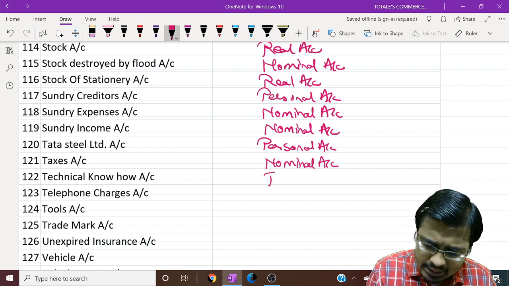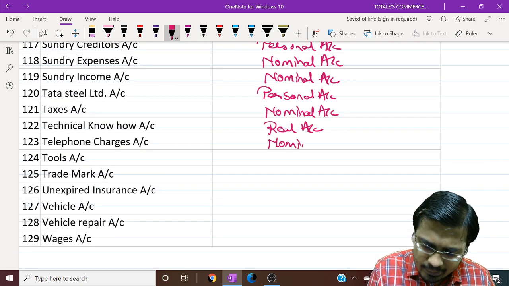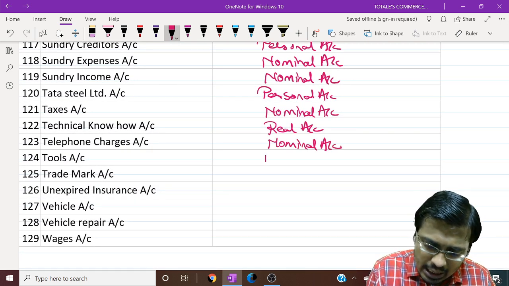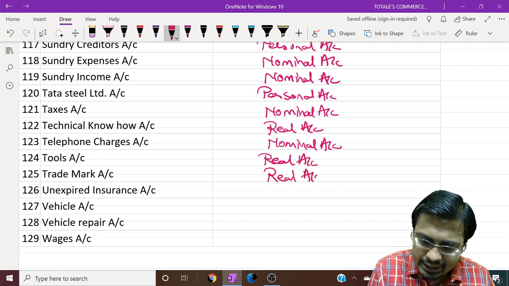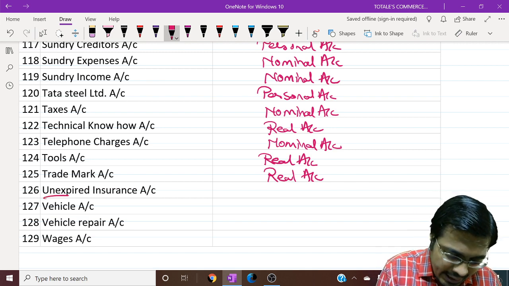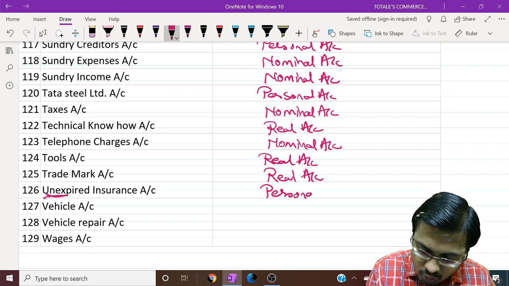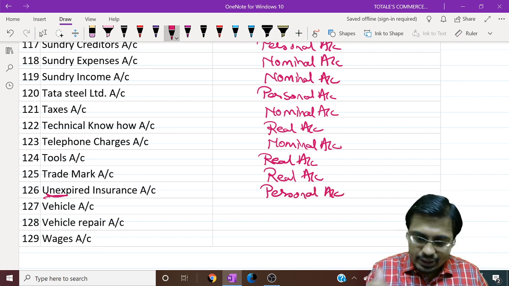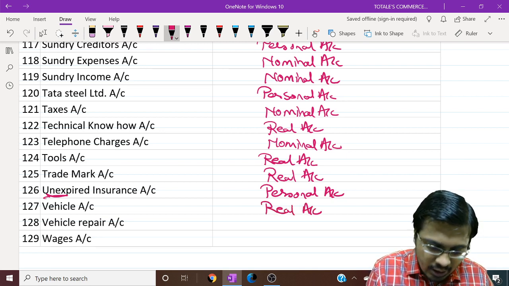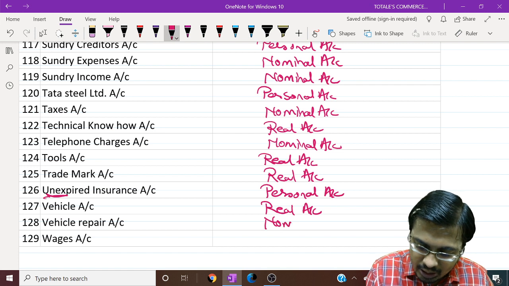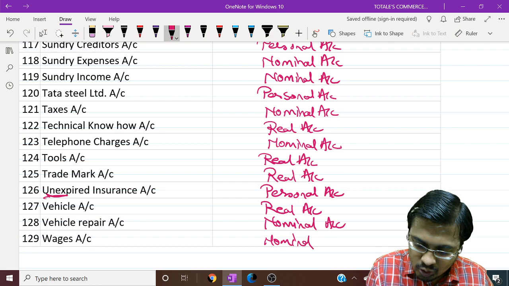Technical know-how, it is intangible, real. Telephone charges, expenses, nominal. Tools are things, real. Trademarks are things, real. Trademarks are intangible, real. Unexpired means prepaid insurance. Personal, group or representative personal account. Vehicle is a thing, so real. Tangible, real. Vehicle repair is expense, nominal. And wages is an expense, it is also nominal.